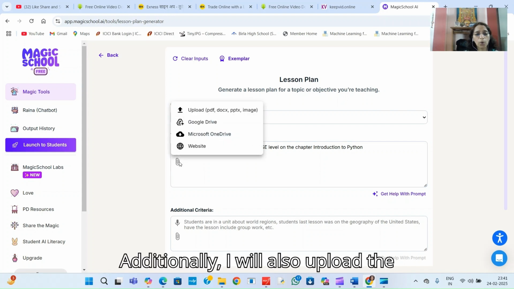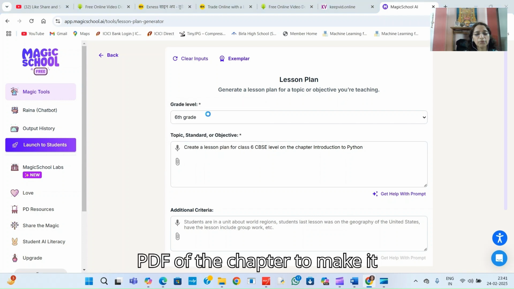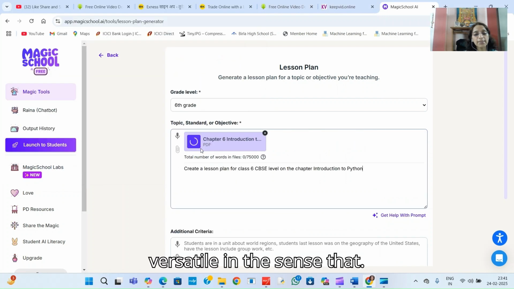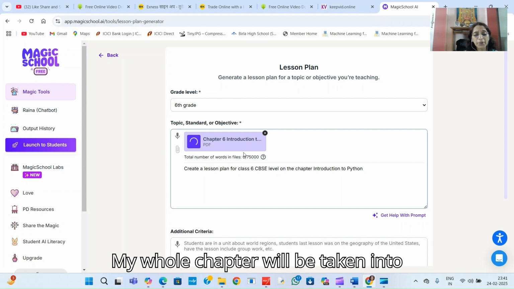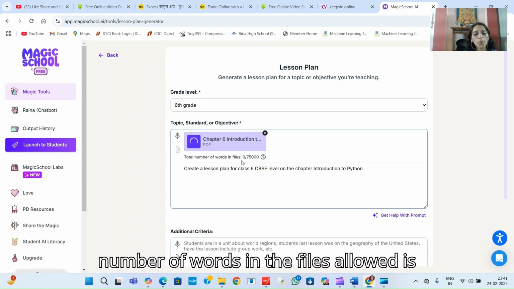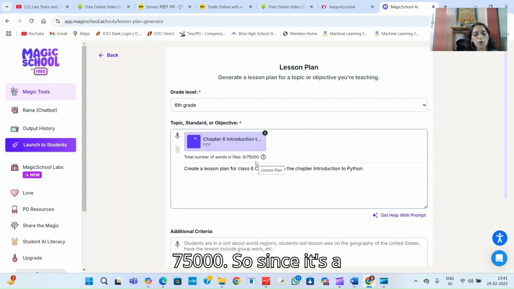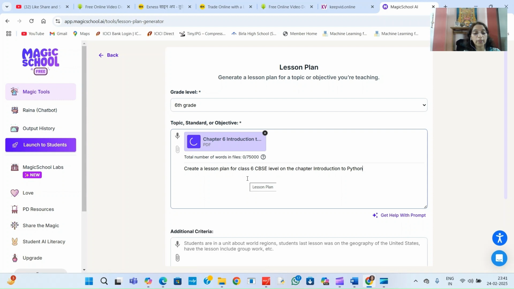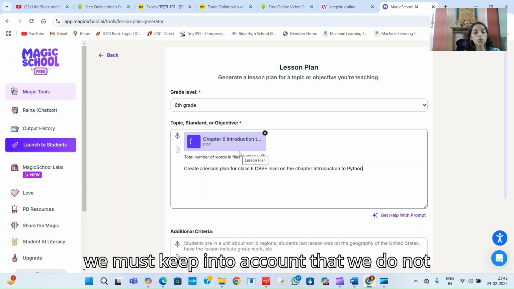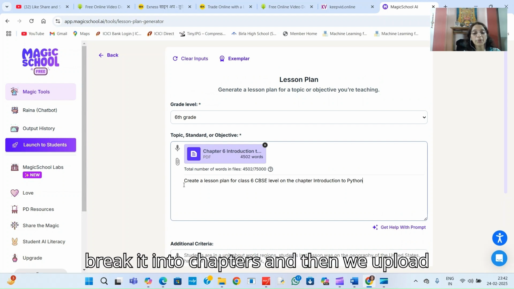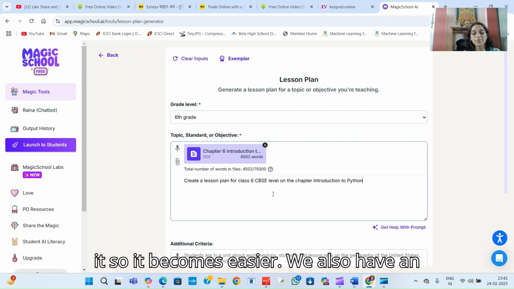Additionally, I will also upload the PDF of the chapter to make it more versatile in the sense that my whole chapter will be taken into consideration. Please note that the total number of words in the files allowed is 75,000. So since it's a free tier that we are following, we must keep into account that we do not upload the entire book. Rather, we break it into chapters and then we upload it, so it becomes easier.